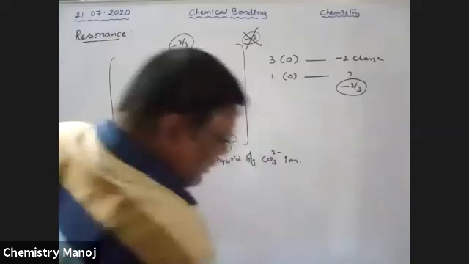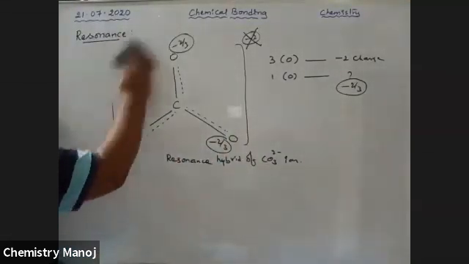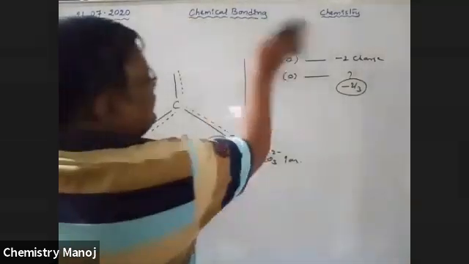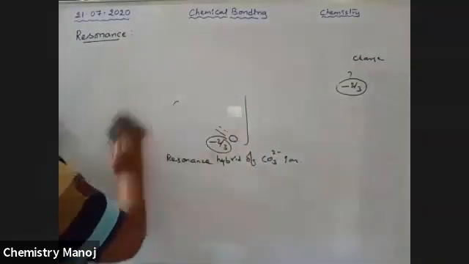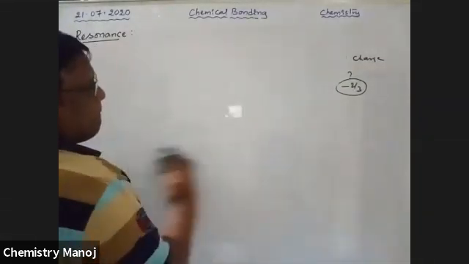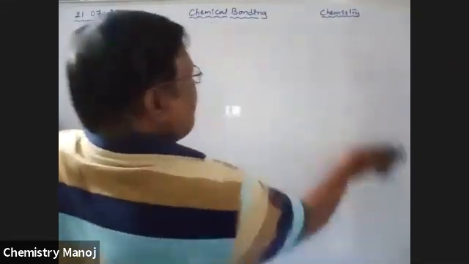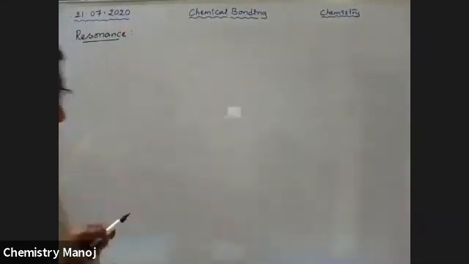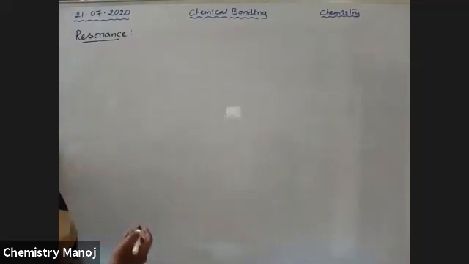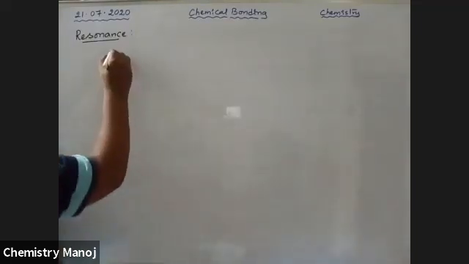Now I'm giving one more example, my dear boys, based on this resonance. See here, I'm explaining benzene.